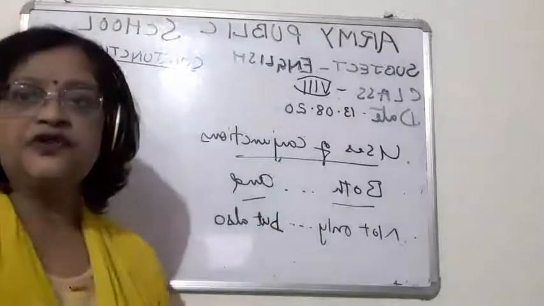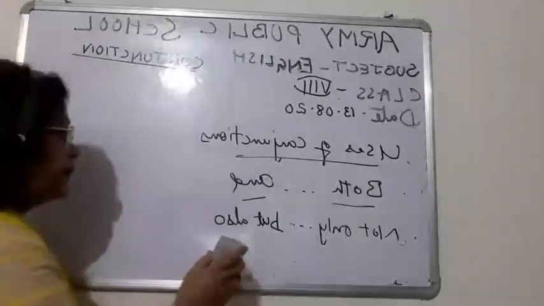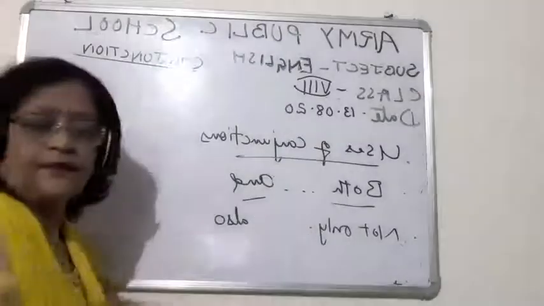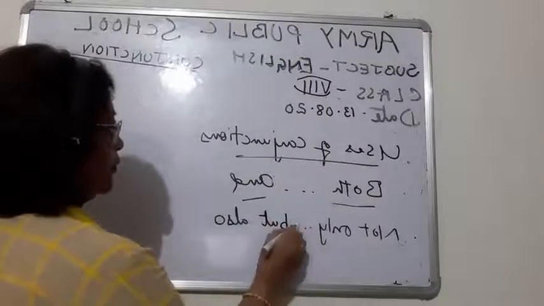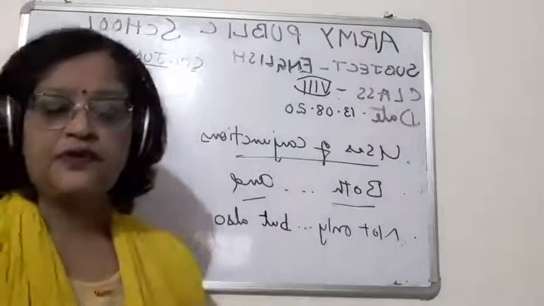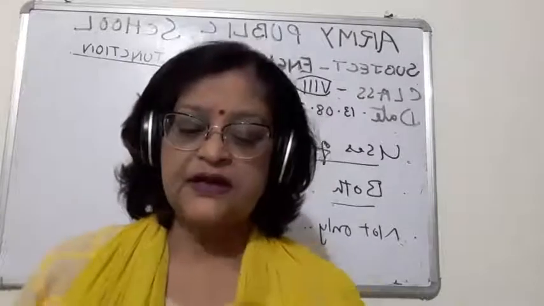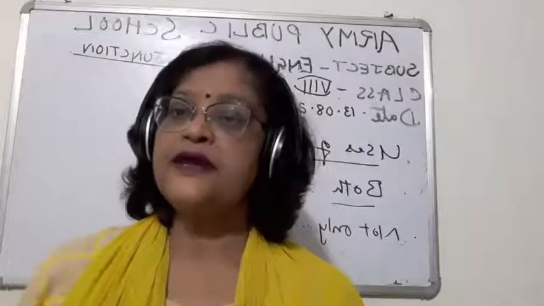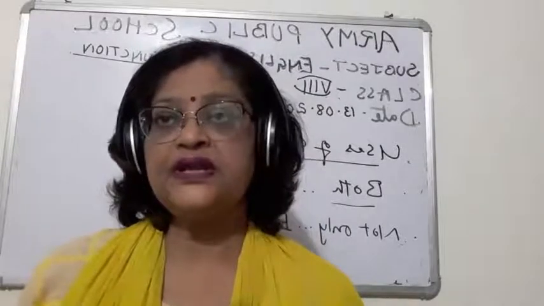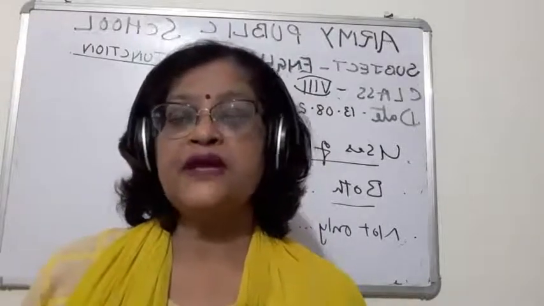But also. So children, the two words are, he was not only fined but also imprisoned. He was not only scolded but was being beaten.